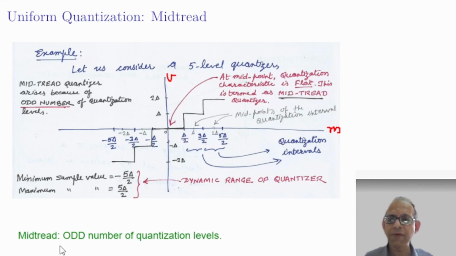Indeed, whenever there are odd number of quantization levels, the corresponding quantization characteristic will always be a mid-tread characteristic. This range from -5 delta by 2, the minimum sample value, to the maximum sample value 5 delta by 2, this range is called the dynamic range of the quantizer.